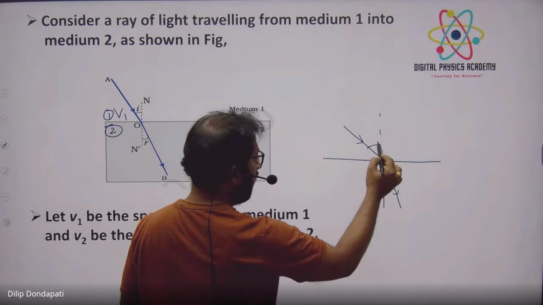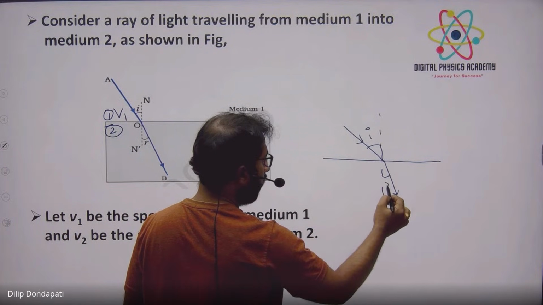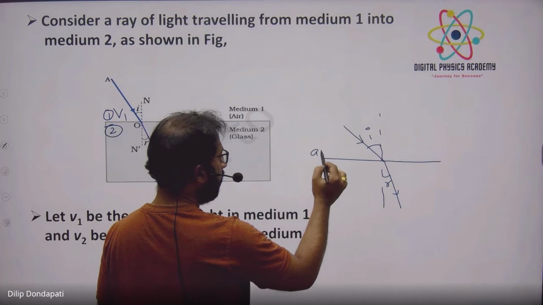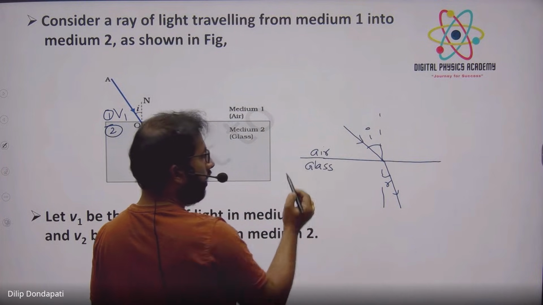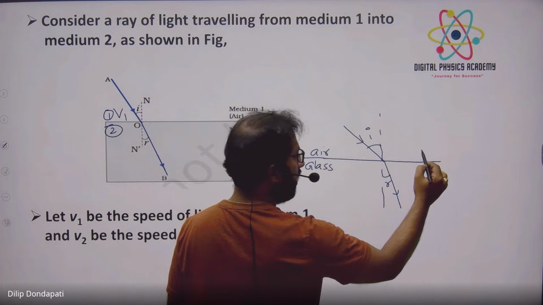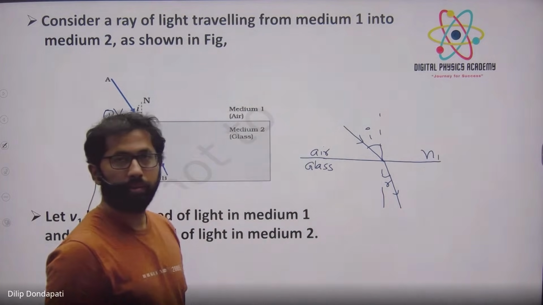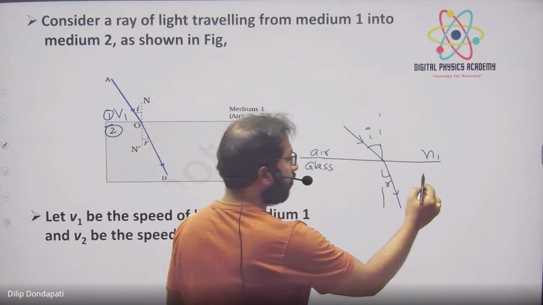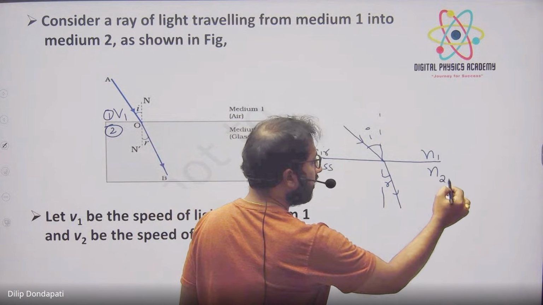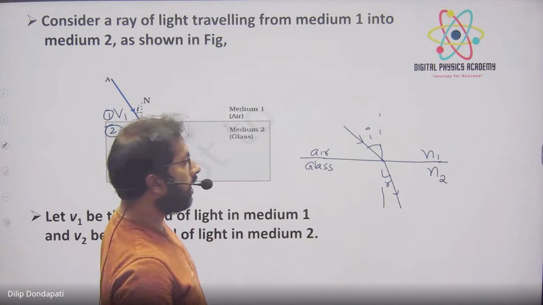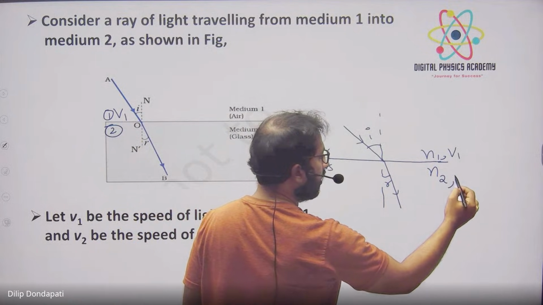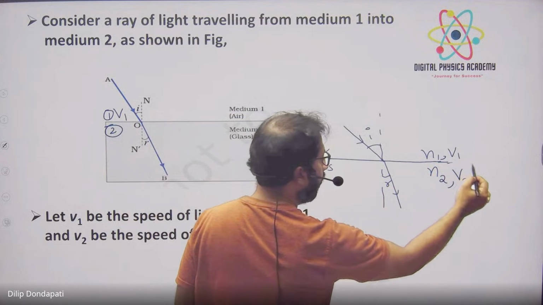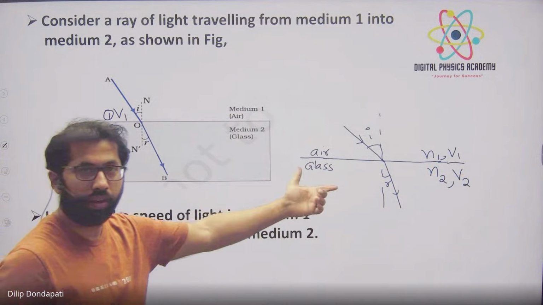This is I, this is R. Suppose this is the air medium and this is the glass medium. The refractive index of air is n1 in the first medium, and the refractive index of glass is n2 in the second medium. The speed of light in the first medium is v1, and the speed of light in the second medium is v2.